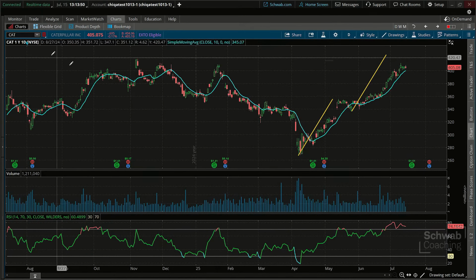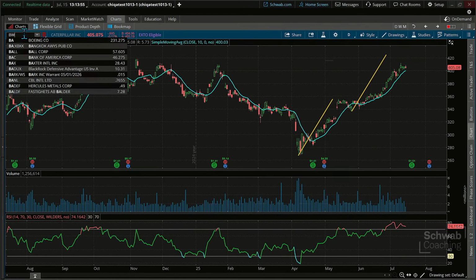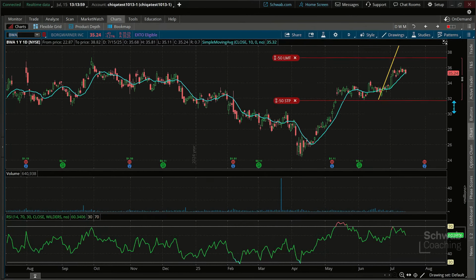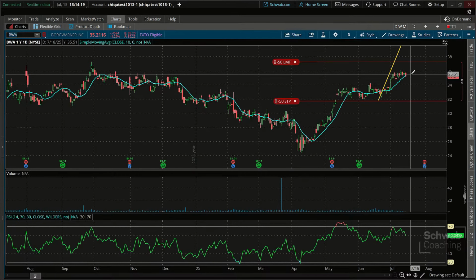Now, here is one from a while ago. I've got to run through these. BWA, this is Borg Warner. 50 shares on this still. It is still unfolding. This one actually just continued to climb higher. I do have a 10-period moving average in here, and we are sitting right on the verge of that. We've already taken 50 shares off the table. We've got 50 shares left with Borg Warner here, and we're right at that level. It's still sort of flagging, so it still looks bullish, higher highs, higher lows.